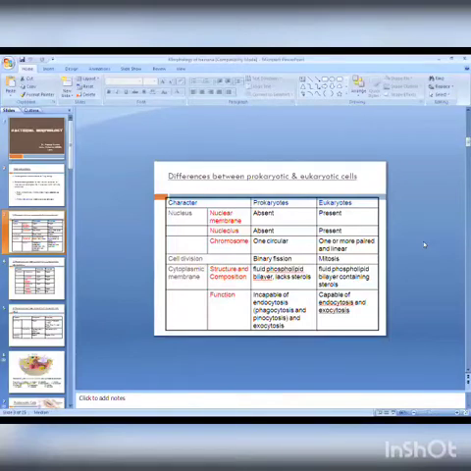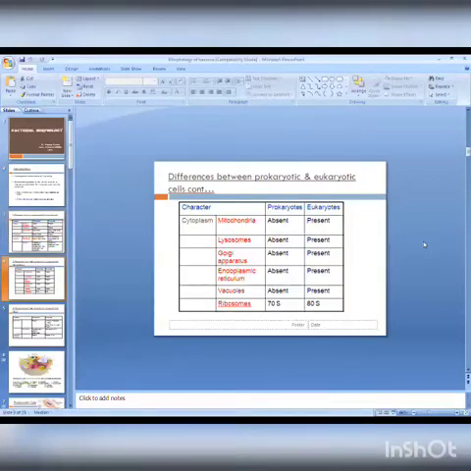So these are the differences. Then cytoplasmic streaming, the internal mobility of the cytoplasm, is absent in prokaryotic cells, while in eukaryotic cells cytoplasmic streaming is present. Mitochondria are absent in prokaryotes but present in eukaryotes.